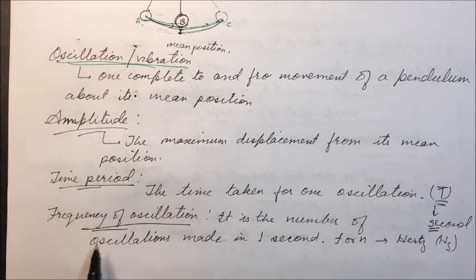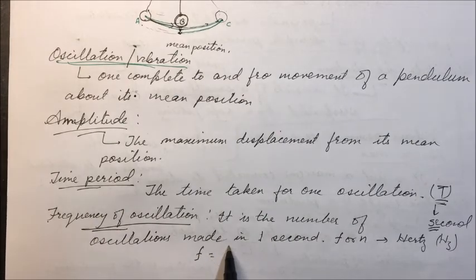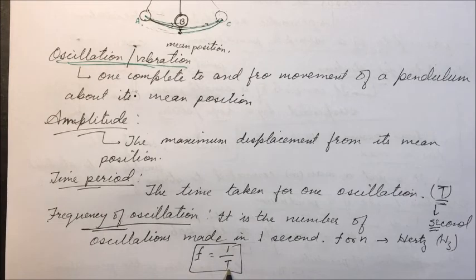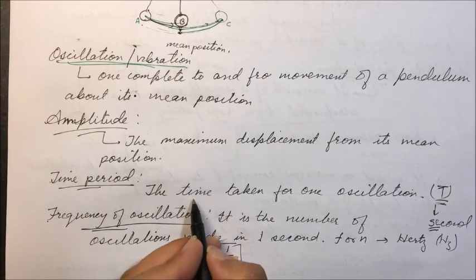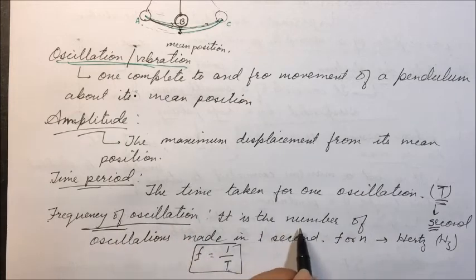Now there is a relation between time period and frequency. Frequency equals 1 upon T. This is the relation between frequency and time period. Time period is the time taken for one oscillation, and frequency means how many oscillations are made in 1 second. And how are they related? Frequency equals 1 upon T.